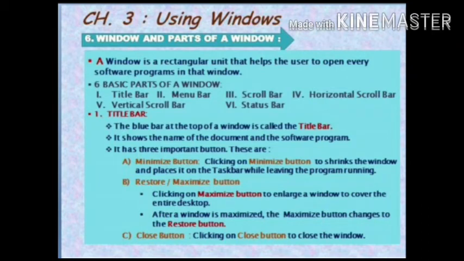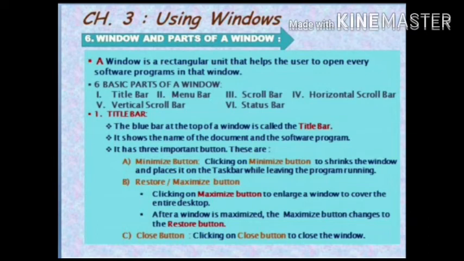First, title bar. Second, menu bar. Third, scroll bar. Fourth, horizontal scroll bar. Fifth, vertical scroll bar. Sixth, status bar. Now we learn about the title bar. The blue bar at the top of a window is called the title bar. It shows the name of the document and the software program. It has three important buttons. These are: first, minimize button; second, restore or maximize button; third, close button.